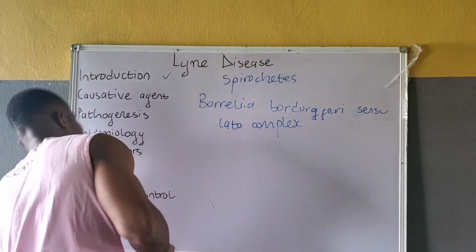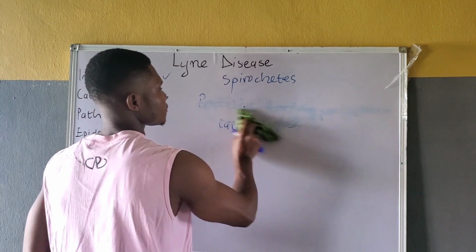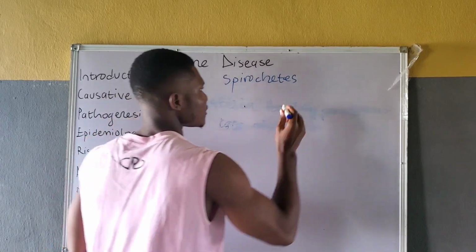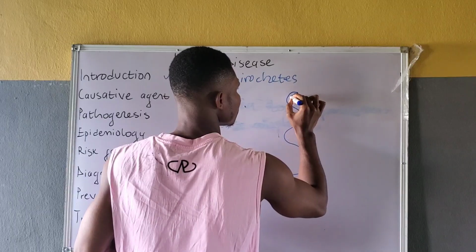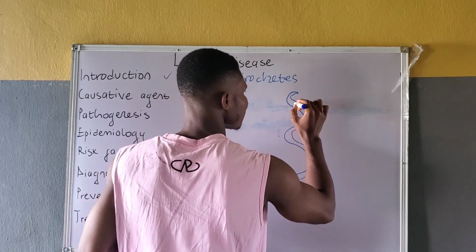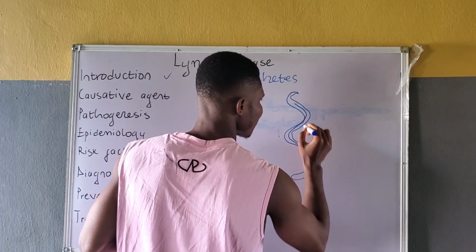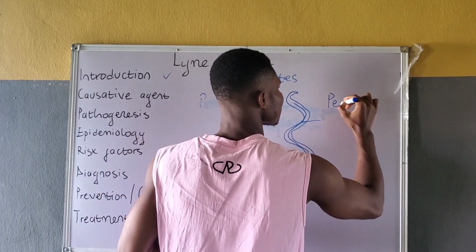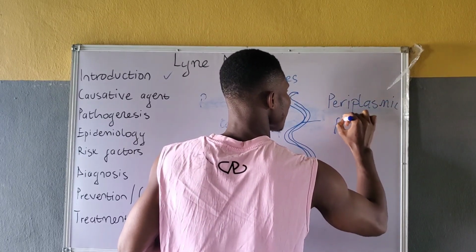Let's see the diagrammatic expression of how it looks. The spirochetes are spiral in shape, and then you have the periplasmic flagella bound to it.